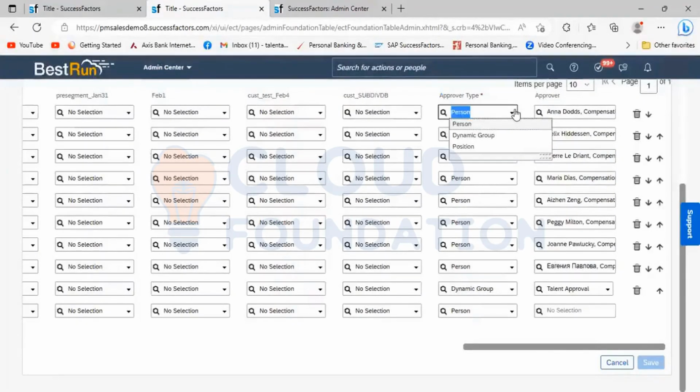Now a dynamic compensation manager is generally a dynamic rule. What is a dynamic rule? A dynamic rule generally specifies where all the users are categorized under the same foundation object, that is the position, department, pay grade, event reason. When they are all coming under the same segment, then we go and create a dynamic rule.